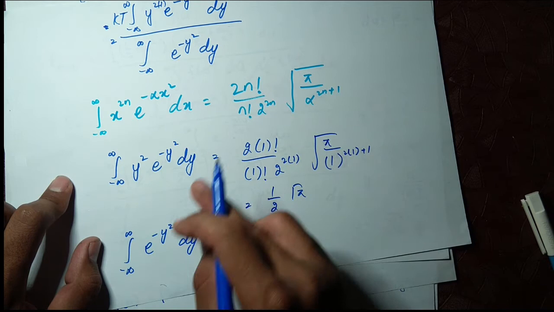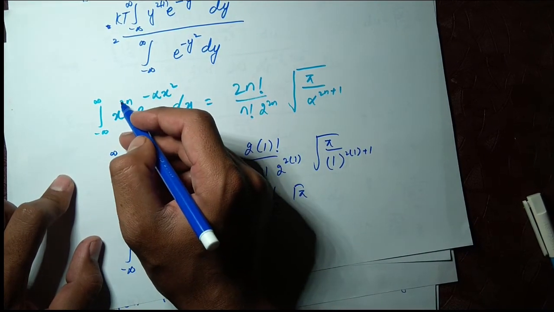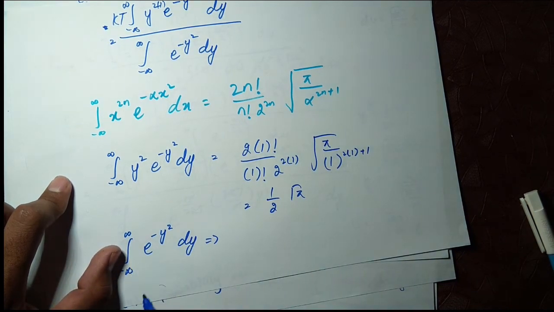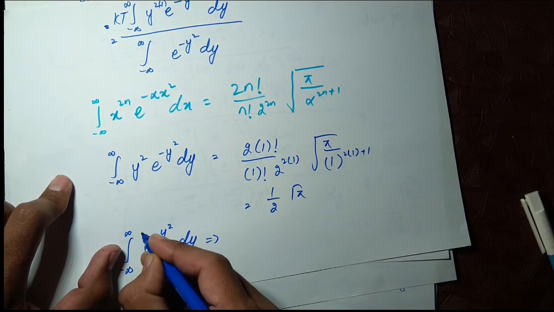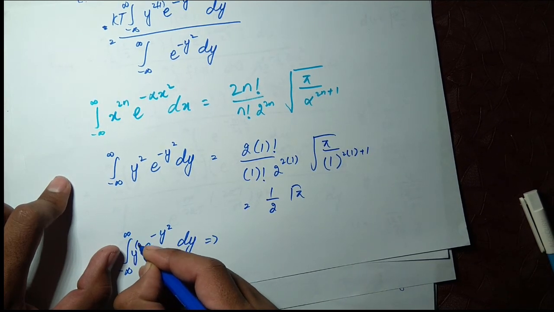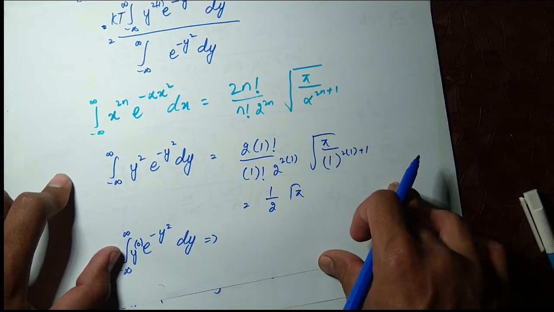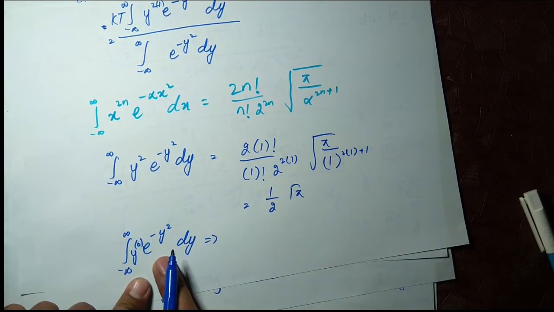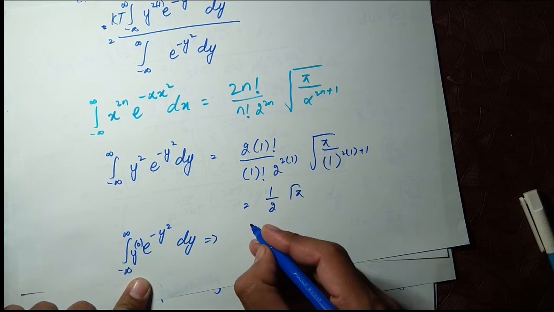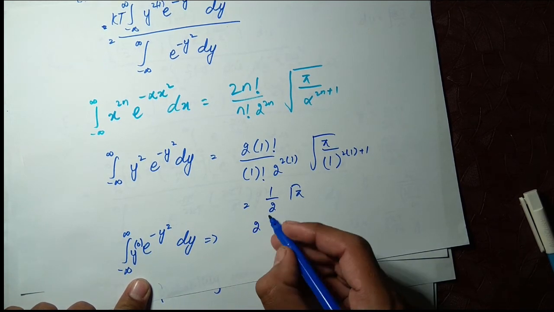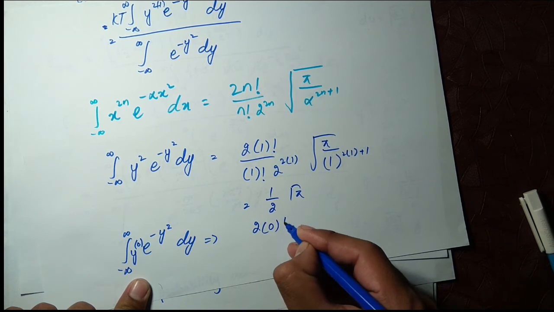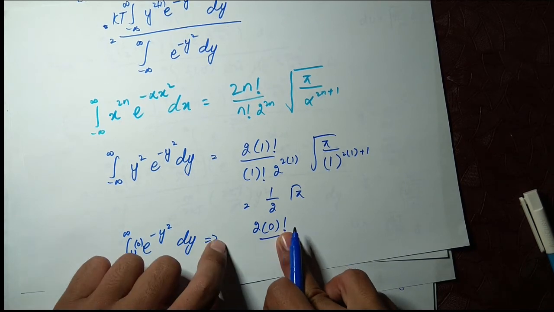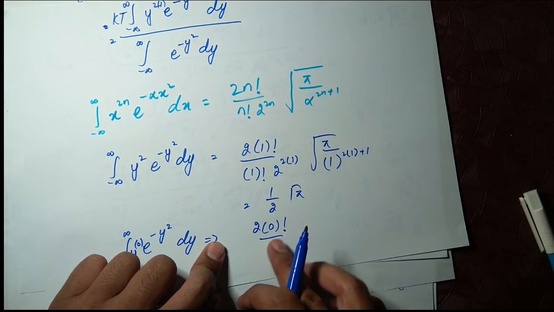When n equals 0, y power 0 is equal to 1. So n here is equal to 0 and alpha is 1 again. This time you will put n equals 0. The factorial of 0 is equal to 1. You have already studied this in statistics, that the factorial of 0 is equal to 1.